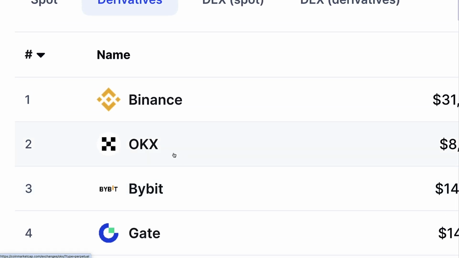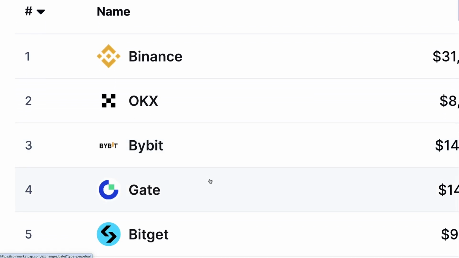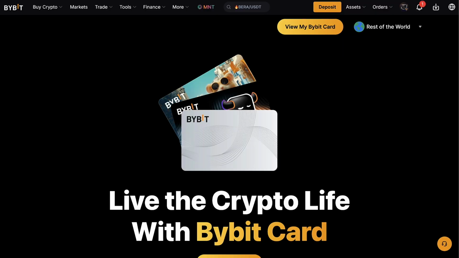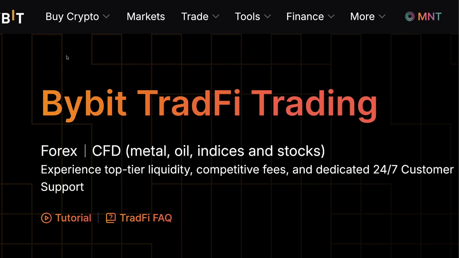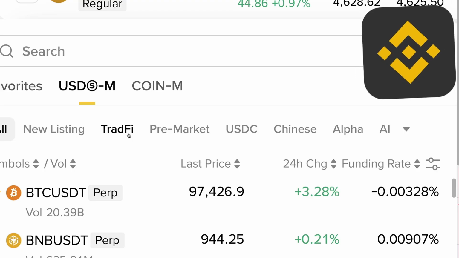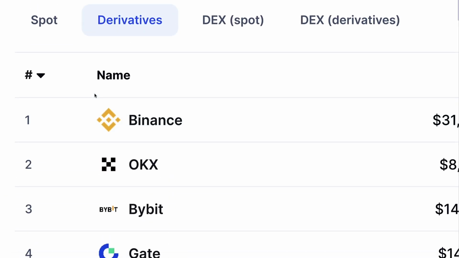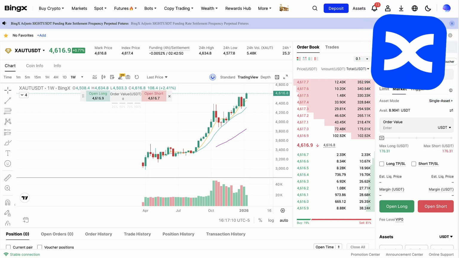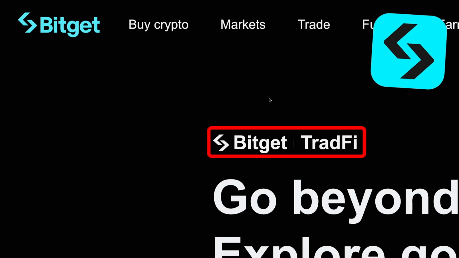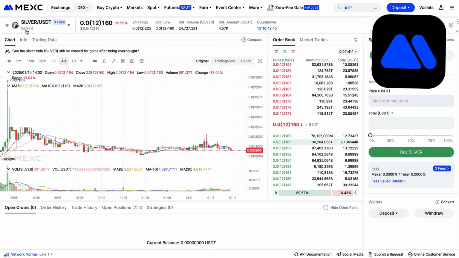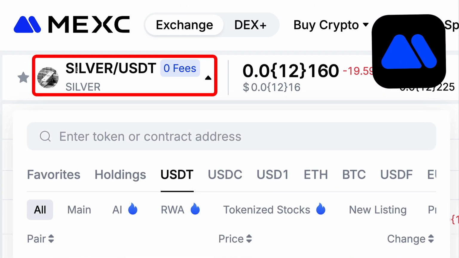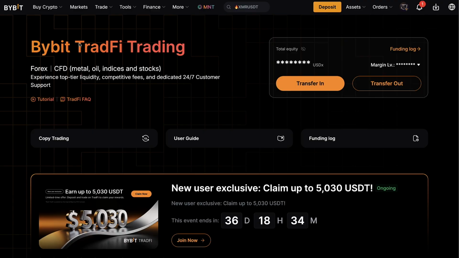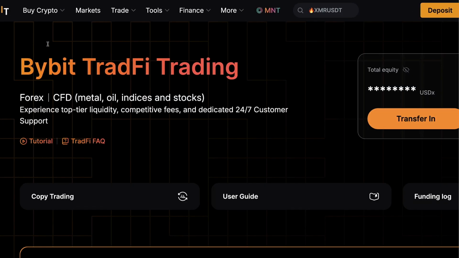The first major crypto exchange that added TradFi products was BYBIT, and you can still see them here on the BYBIT TradFi trading. They have much more products available than Binance, for example. Other top crypto exchanges have also started adding them. For example, MEXC has several TradFi products including silver and tokenized stocks. So these TradFi products are becoming more and more popular among crypto platforms.